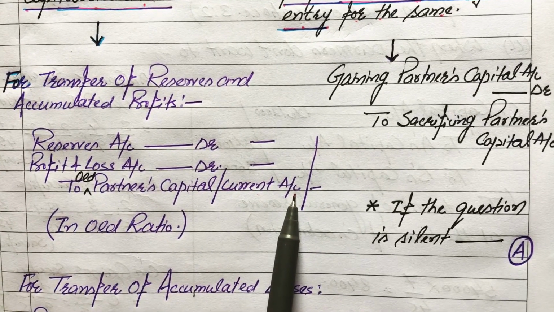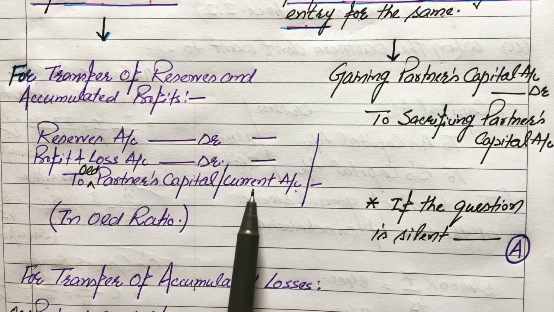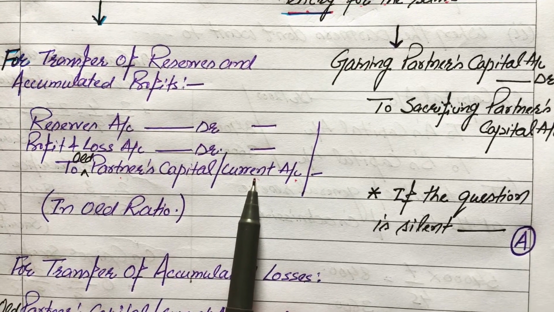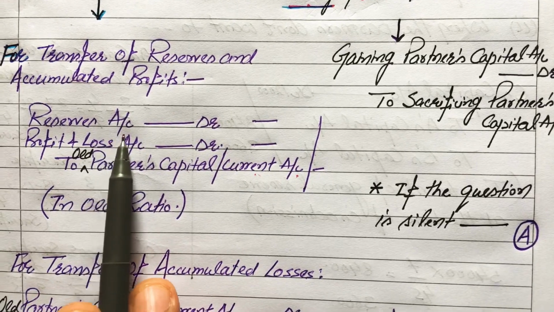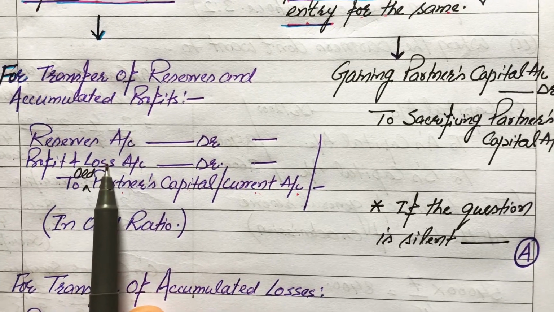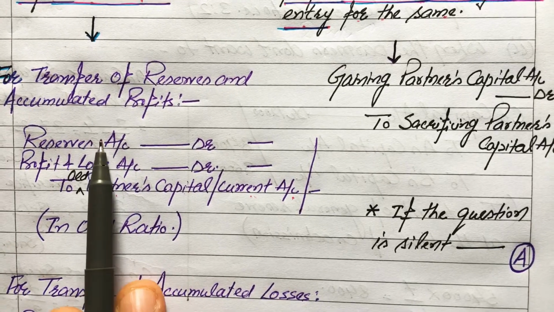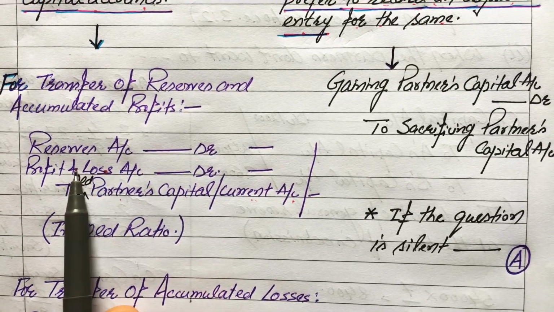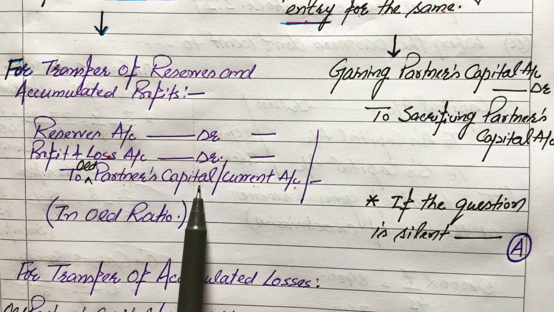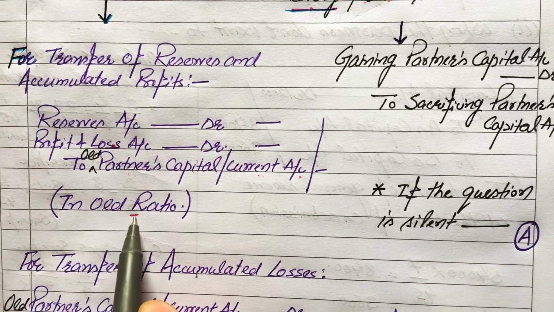If the partners' capitals are fluctuating, then it will be transferred to partners' capital accounts. But if the partners' capitals are fixed, then it will be transferred to partners' current accounts. Here we are debiting reserves and profits accounts because reserves and profits have credit balances. To close their balances, we debit the reserves accounts and profit and loss accounts, and for closing it is transferred to old partners' capital accounts or current accounts in their old profit sharing ratio.